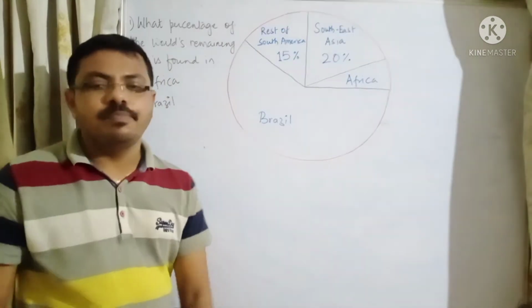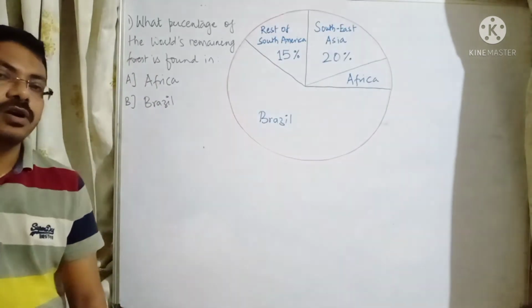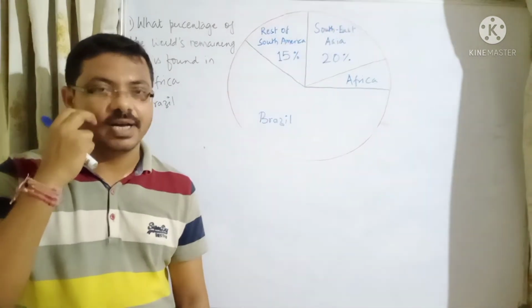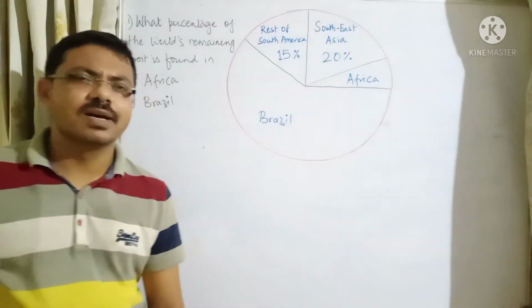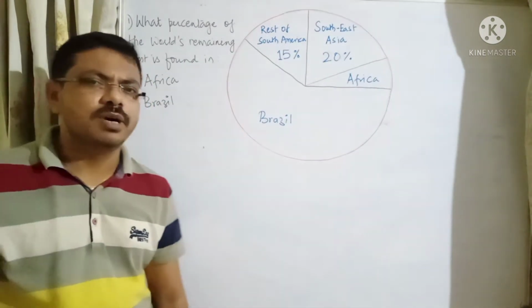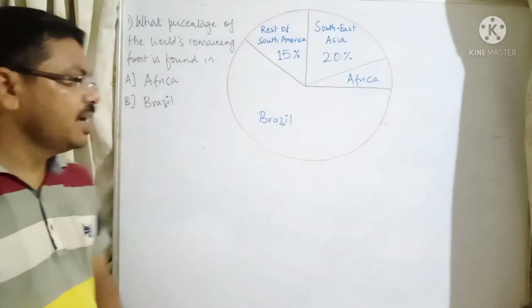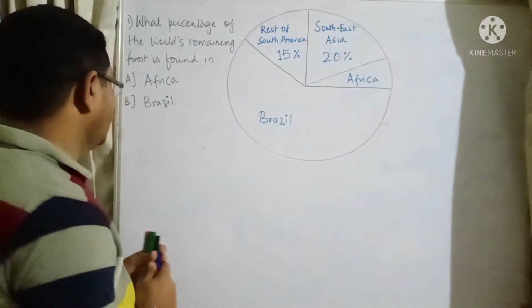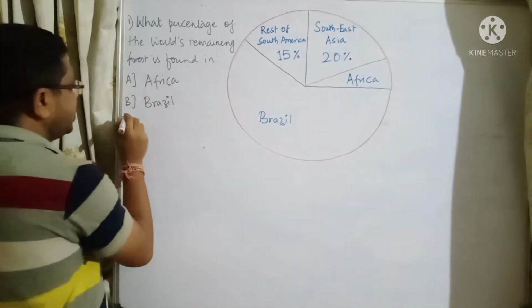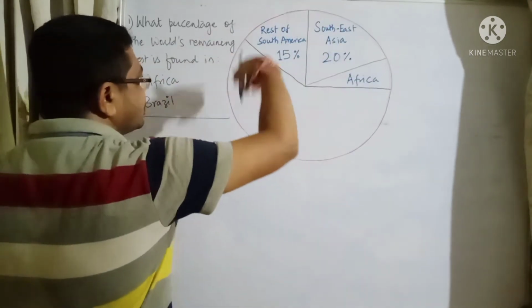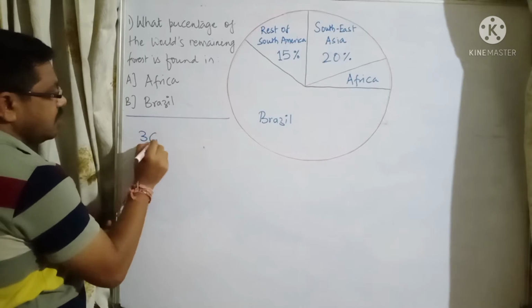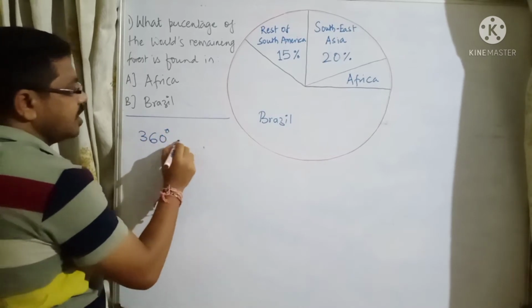So when this kind of pie chart question comes, you need some mathematical calculation. I hope that you might be aware of how to calculate this. Now here one thing is very clear. To find this out, we have to be very careful that this is 360 degree, right? 360 degree means 100%.